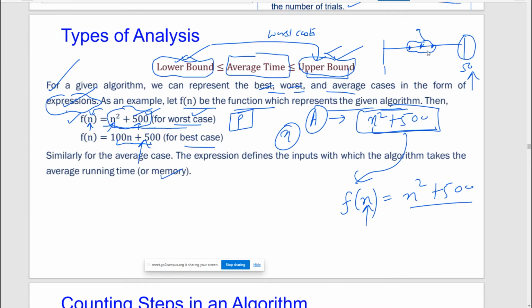Now are you following this or not? Yes, sir. Yes, Vansh, Siddhant, everybody, yes.